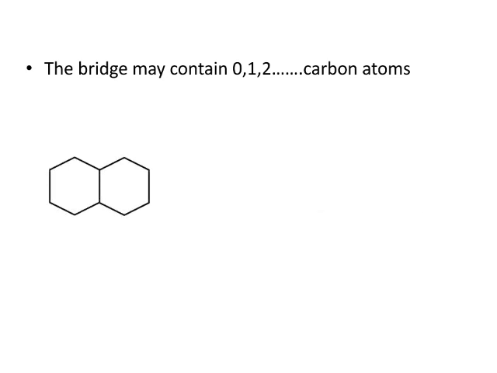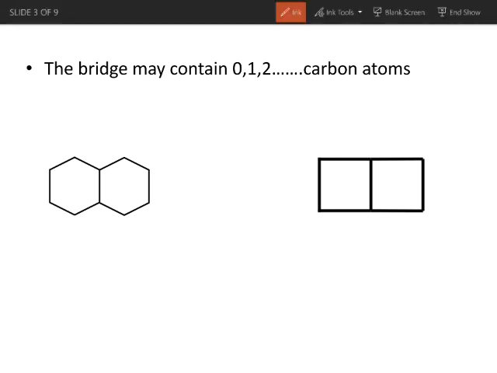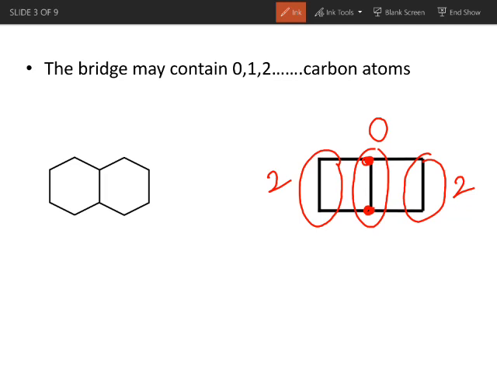Let's understand by some different examples. Here in this example, these two carbon atoms are bridgehead carbon atoms. The bridge chain carbon atoms are those which are present between bridgehead carbon atoms. In bridge chain carbon atoms, we should not consider these bridgehead carbon atoms. That means on the right hand side of these bridgehead carbon atoms, we are having a chain of 2 carbon atoms. On the left hand side, we are having again a chain of 2 carbon atoms, whereas at the center we are having a 0 carbon atom chain between these two bridgehead carbon atoms.